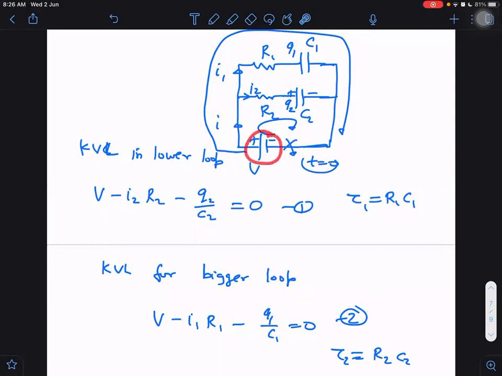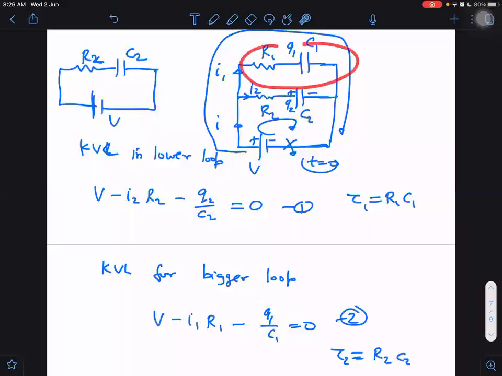Whenever an ideal battery is connected in parallel with any number of branches, those branches we can always take separately, and we can write this equivalent diagram. If the battery is ideal, I don't need to worry about the other branch. I can just remove it and solve separately for R2C2.